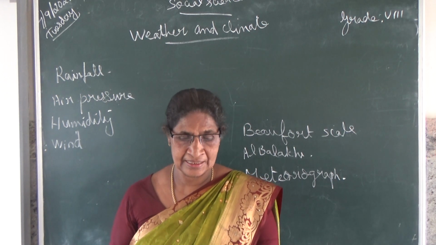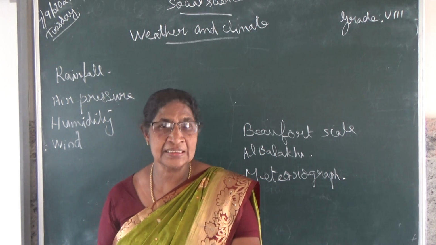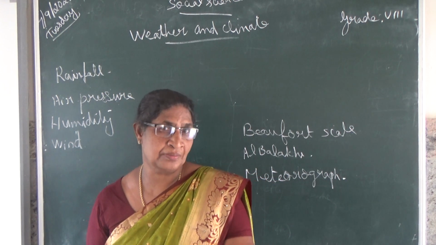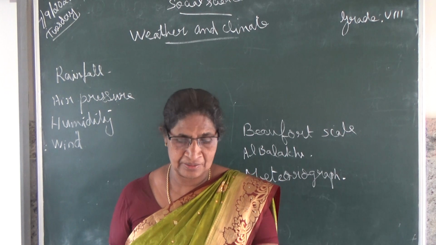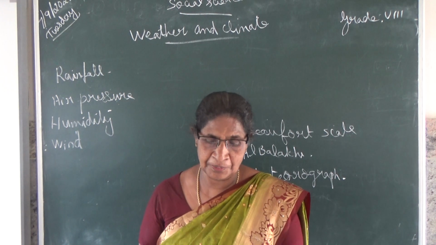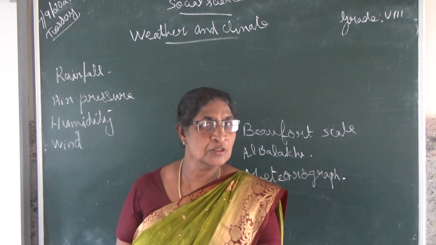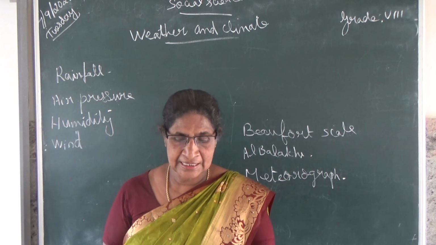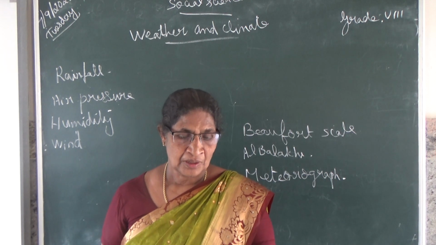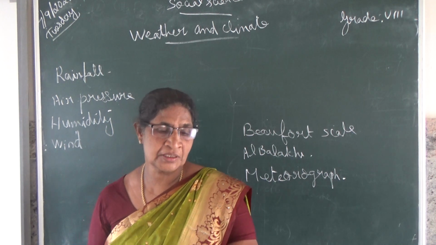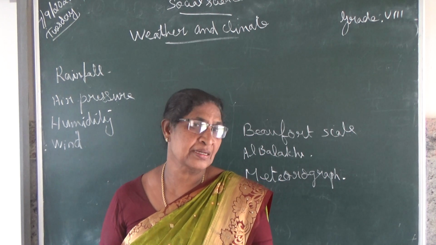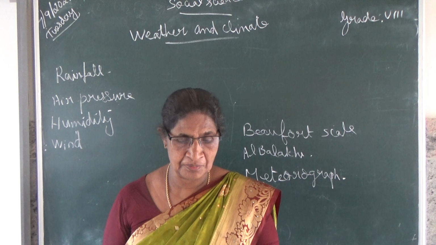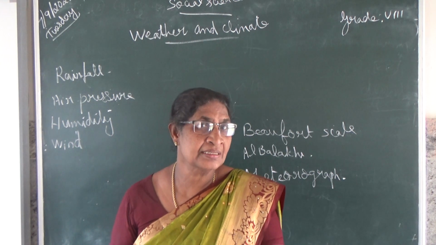The standard air pressure at sea level is 1013.25 millibar. That is the standard pressure at sea level, 1013.25 millibar. At the earth's surface it is 1.03 kg per square centimeter. That is the measurement of the air pressure at sea level and land level.